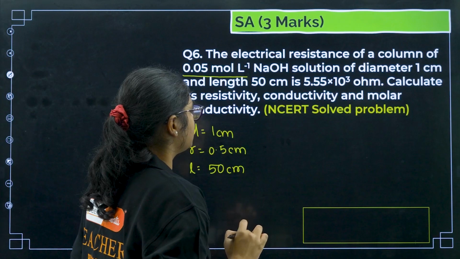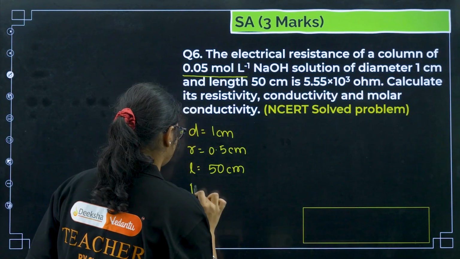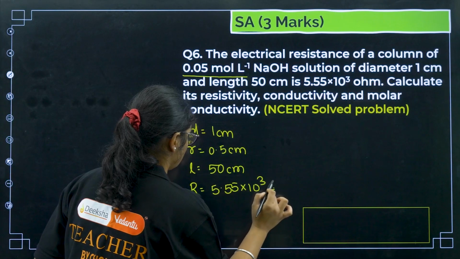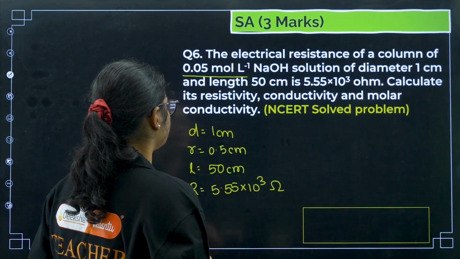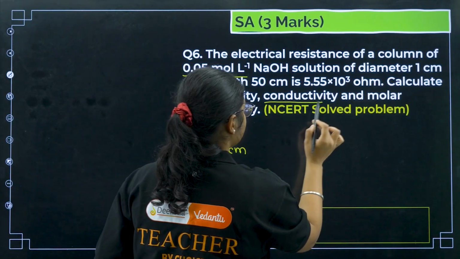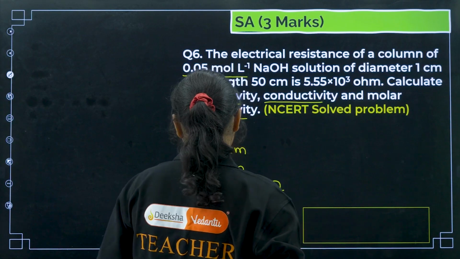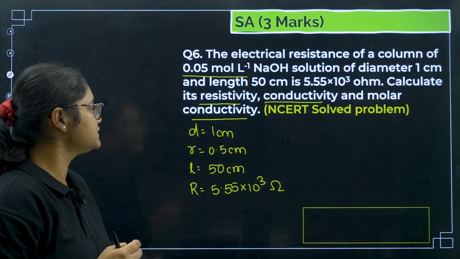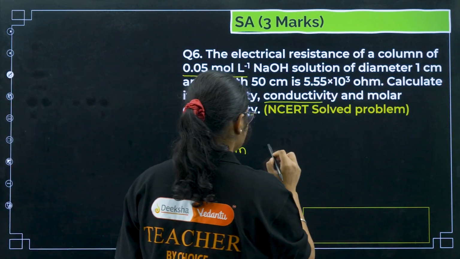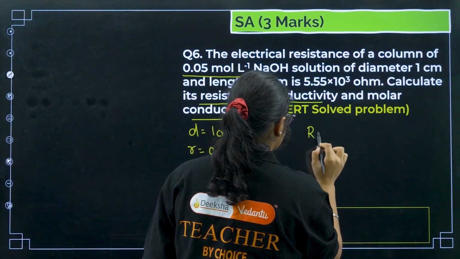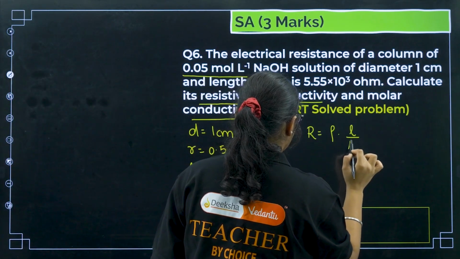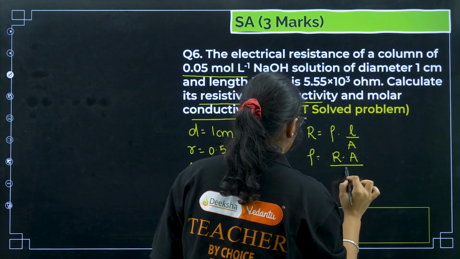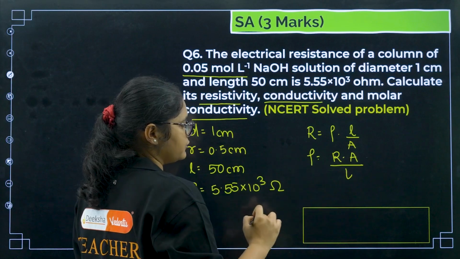Length is 50 centimeter, and resistance is 5.55 into 10 to the power of 3 ohm. Next, calculate its resistivity, conductivity and molar conductivity. Resistivity is the rho value, right? And how to calculate rho? We know that R is equal to rho into L by A, so rho is R into A by L. Just substitute the values here.